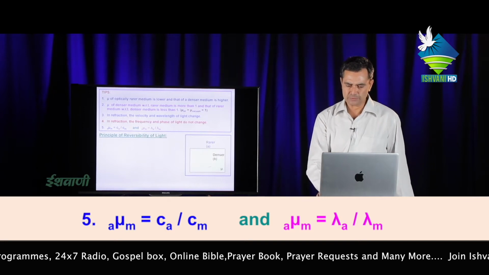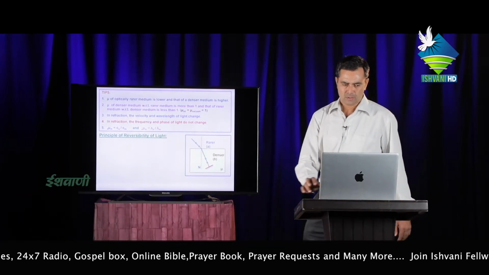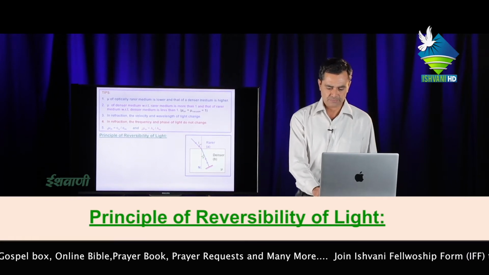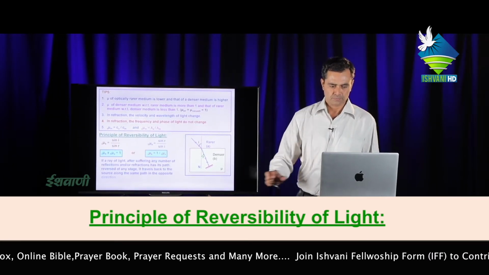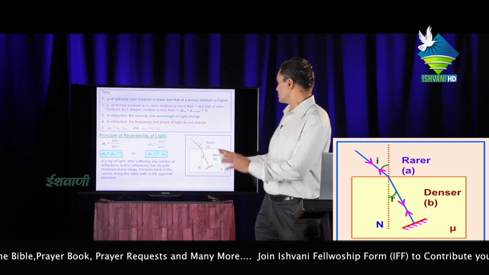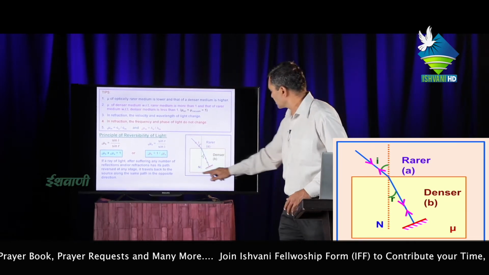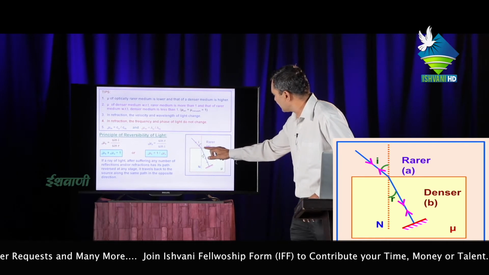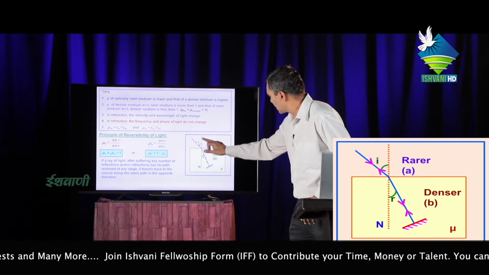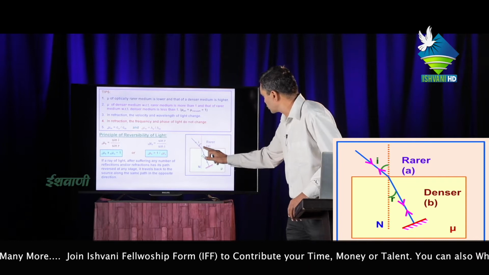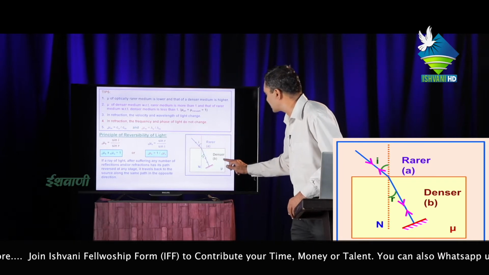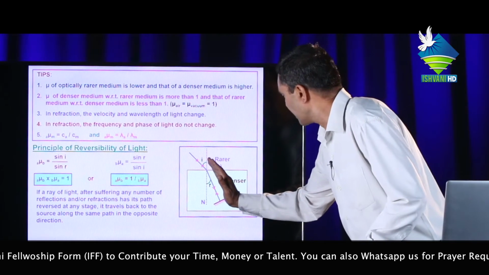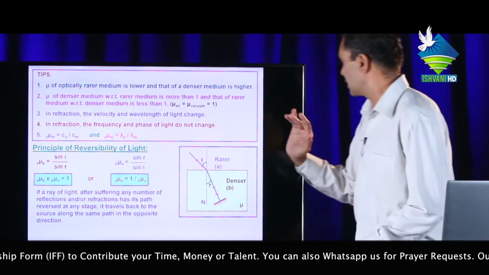Now, next, principle of reversibility of light. In this case, this is a glass slab, this is a normal, this is the incident light at angle i with the normal, and the light goes into the second medium, from rarer to denser medium. This light is called the refracted ray, bent towards the normal.